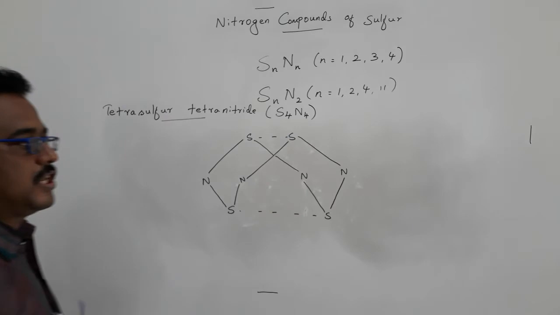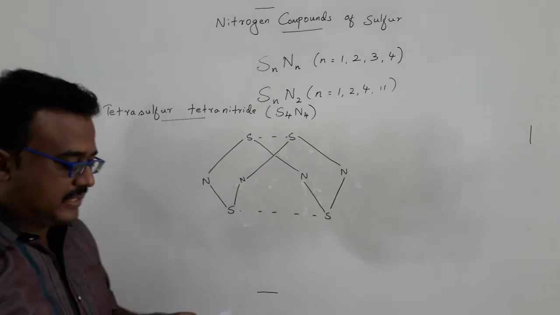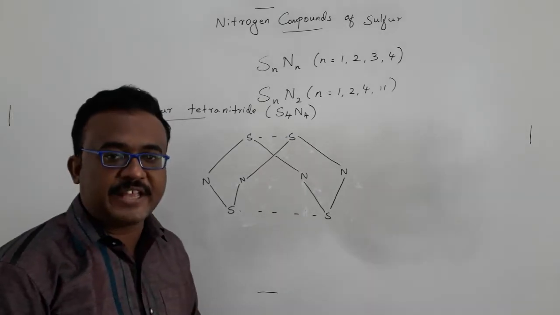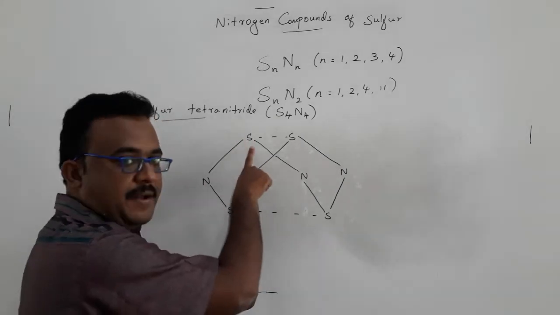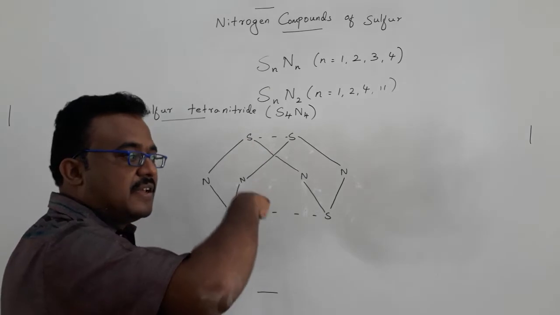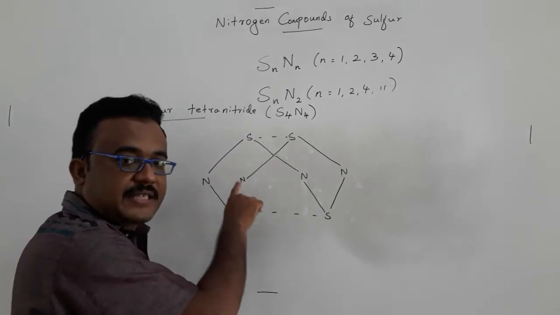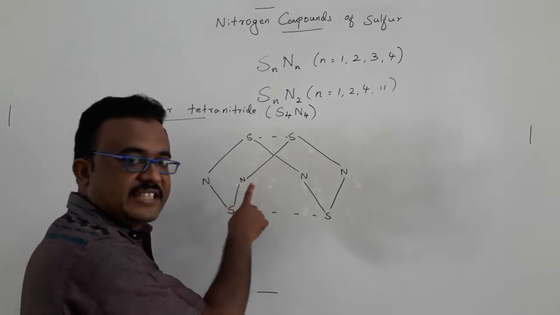I have drawn the structure of S4N4. In this structure, how are the atoms arranged? I already said that each vertex of the tetrahedron was occupied by sulfur atoms, and similarly each vertex of the square was occupied by nitrogen atoms.